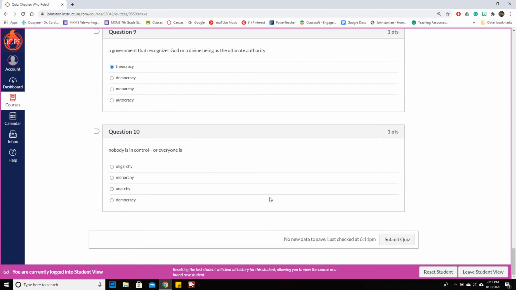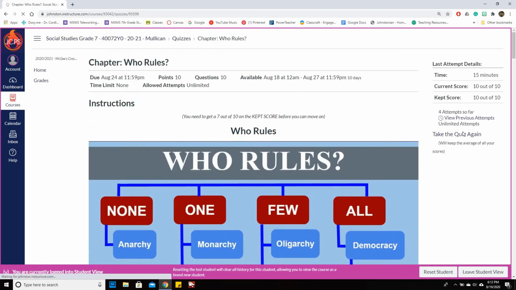All right, so we've got anarchy, click that, and then you'll hit submit. Now, one of the most important parts that I care about is going to be this KEP score.